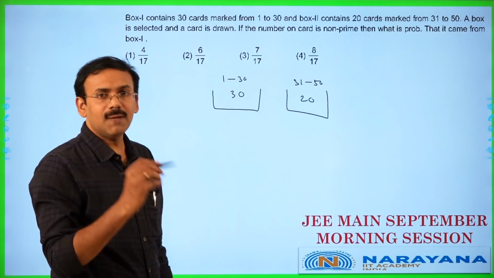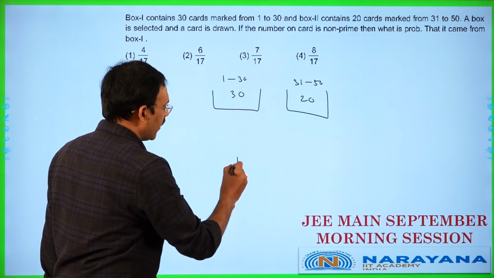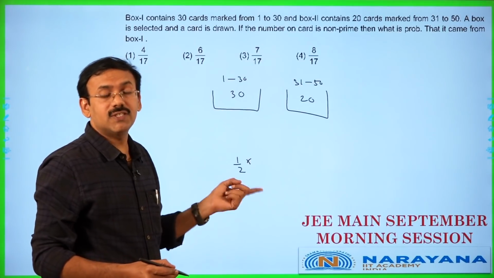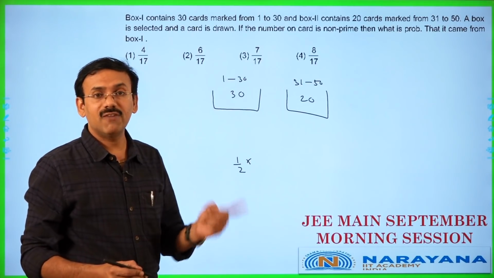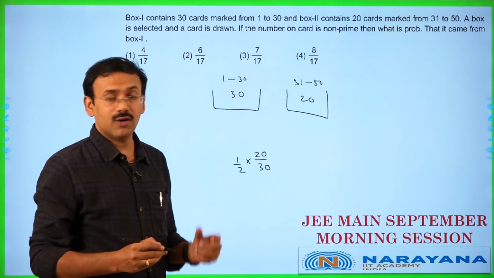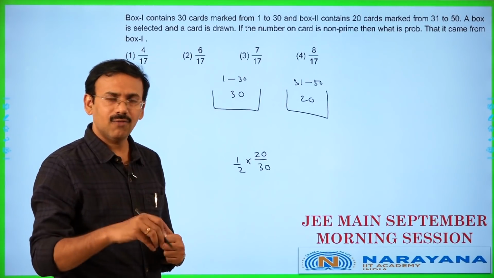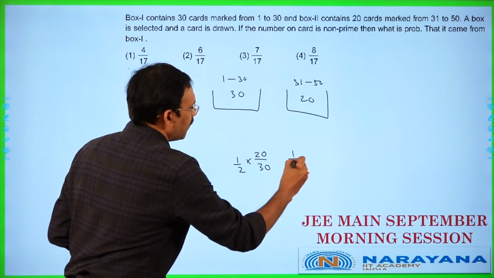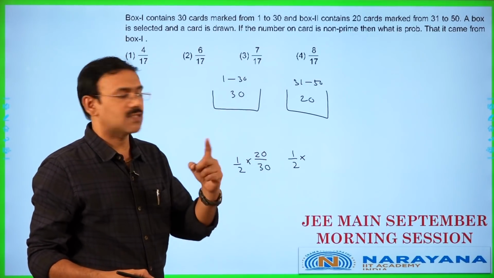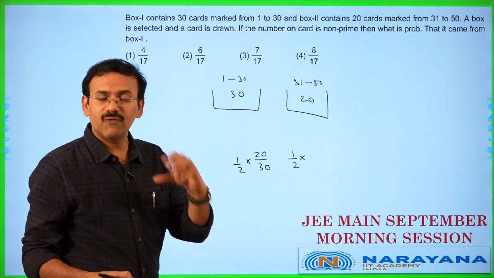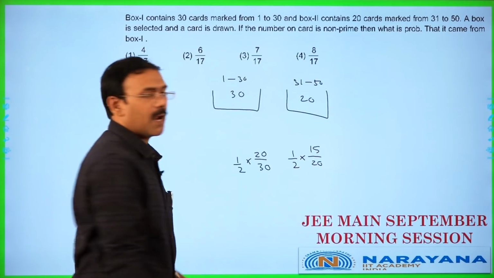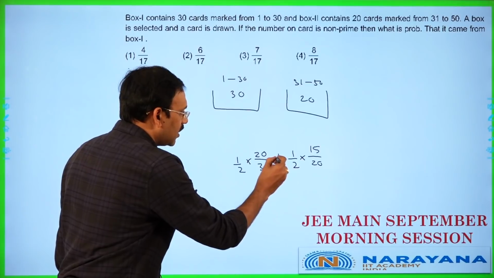You see, the total probability is selecting from box 1 is 1 by 2. After selecting this, the card that comes which is non-prime, 1 to 30, there will be 20 non-primes. So, 20 by 30 is the probability for coming from box A. Now, from box B, selection of box B probability is 1 by 2. After selecting box B, selecting a number which is non-prime, out of 31 to 50 there will be 5 primes, so non-primes will be 15, 15 by 20 is the probability for this. So, the total probability is this.